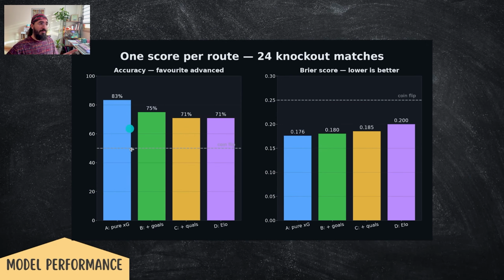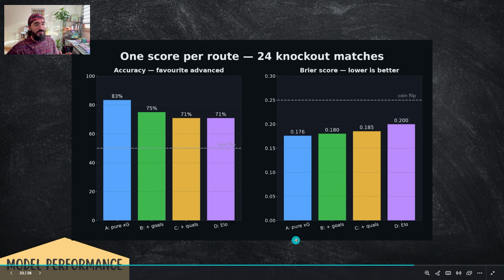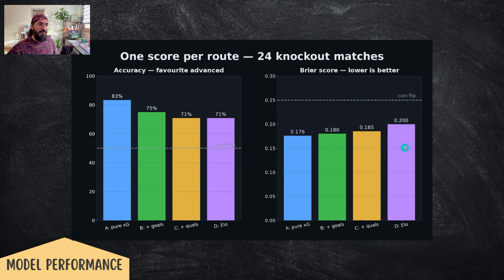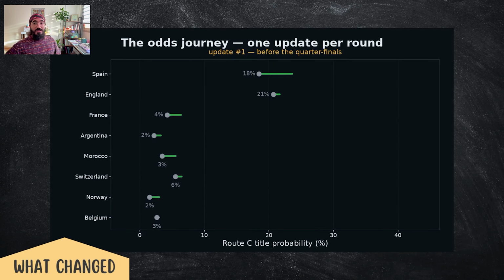And if we compare their accuracy and Brier score, you can again see the pure XG performed better. The lower the better for Brier score, or Brier score, I don't know how to pronounce that. You can see again pure XG did the best and ELO did the worst. But I'm still going to keep using the route C for comparison.